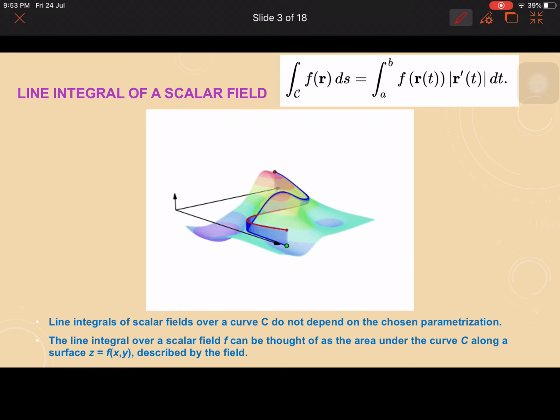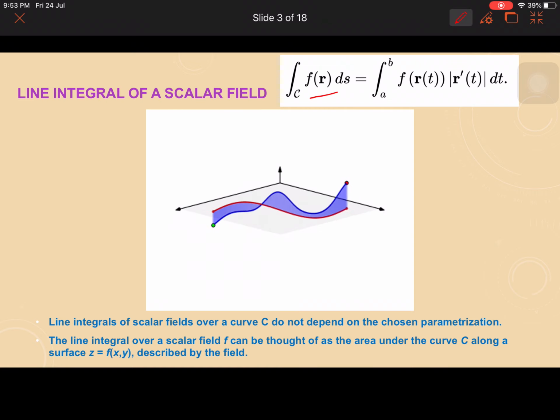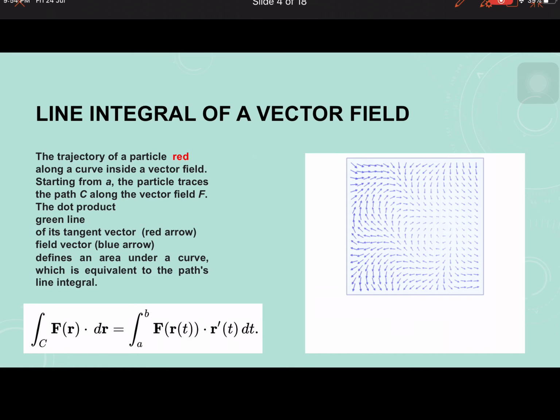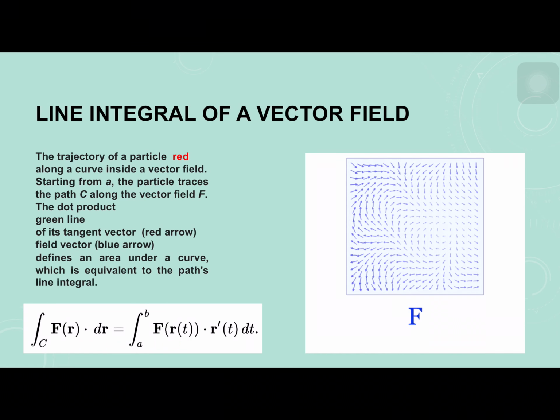Along this curve, how this function f of r varies from A to B, the area between the red line and blue line will give you the line integral. Okay, so that's it. Let us move on to line integral of a vector field.